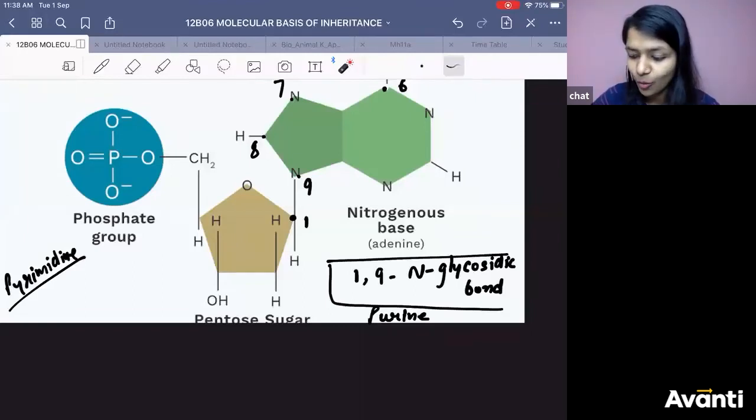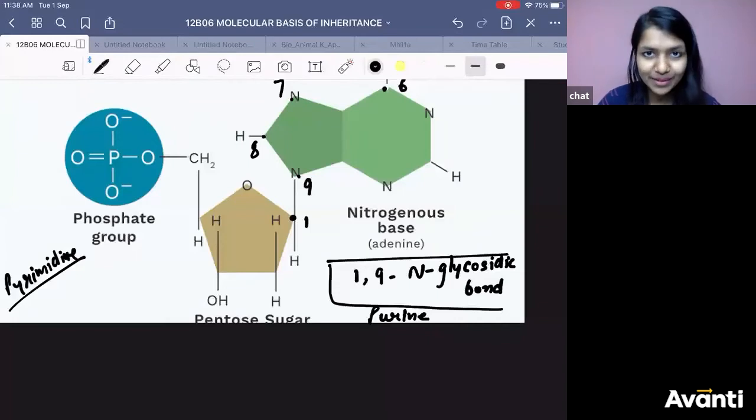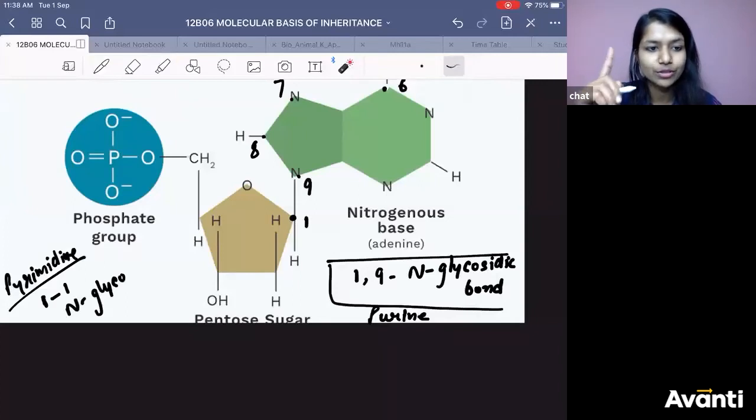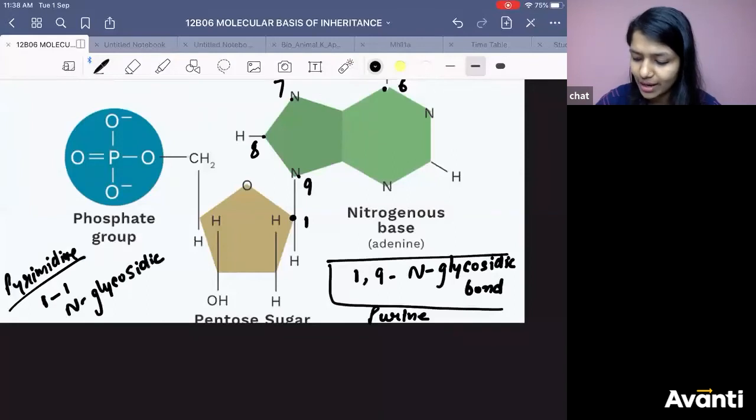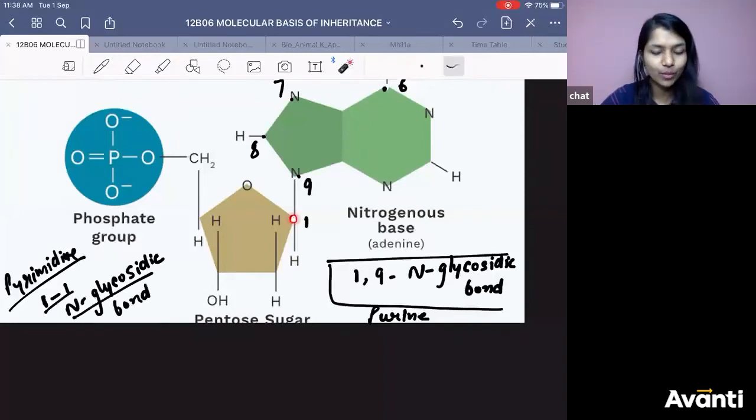So if it is pyrimidine, you will have a 1,1 N-glycosidic bond. 1,1 means the nitrogen of one position. It's fine, no problem, as long as you're understanding it. A 1 glycosidic bond means for the sugar also carbon number 1 and for the nitrogenous base also nitrogen number 1.